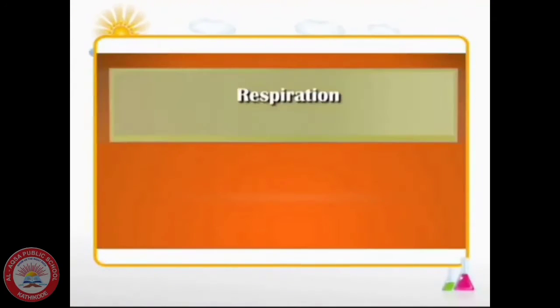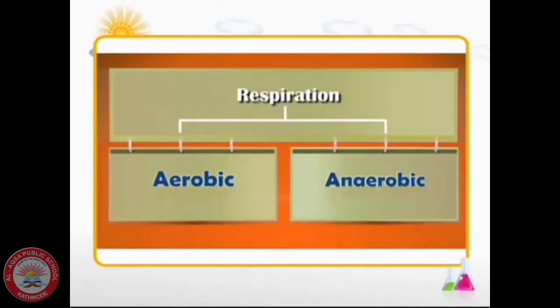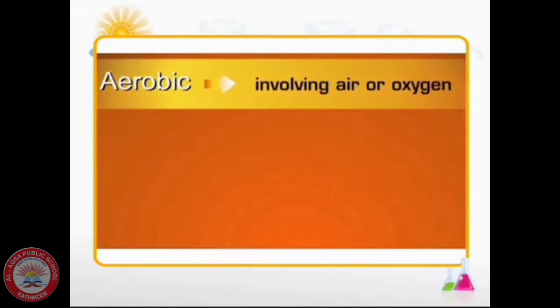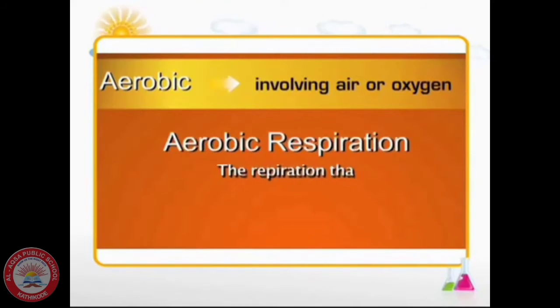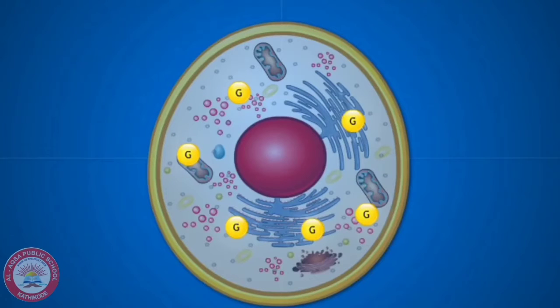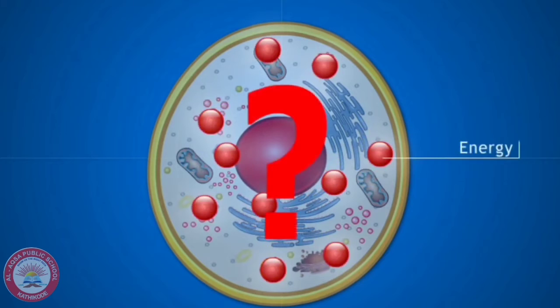There are two types of cellular respiration, aerobic and anaerobic. Let us first see aerobic respiration. Aerobic means involving air or oxygen. So what is aerobic respiration? Aerobic respiration means the respiration that takes place in the presence of oxygen. So, in aerobic respiration, inside the cell, the glucose is broken down in the presence of oxygen to release energy.